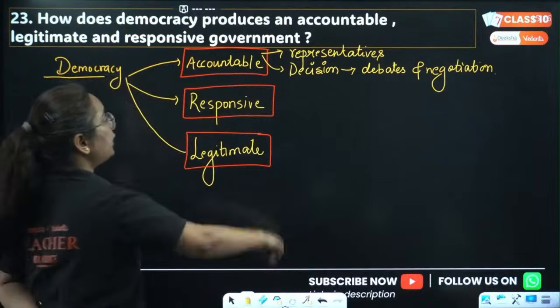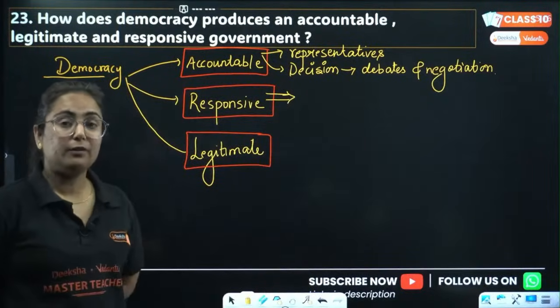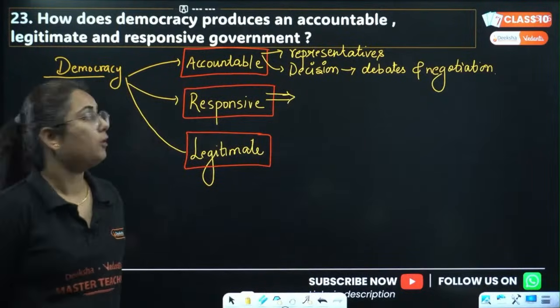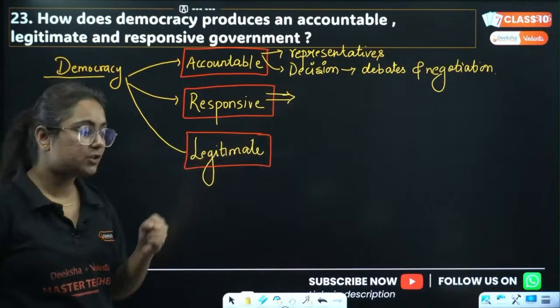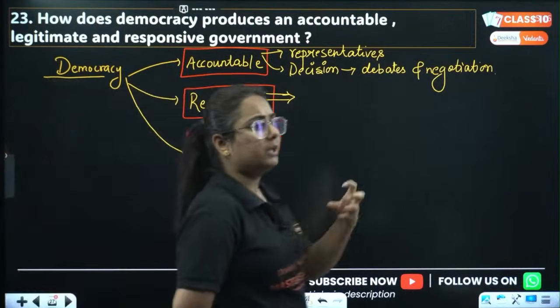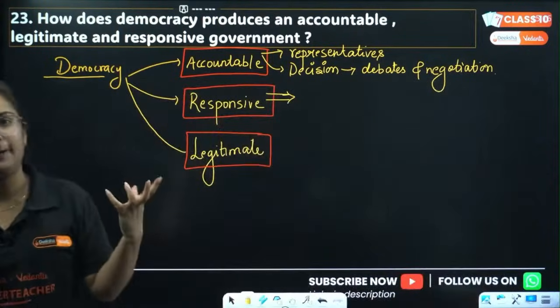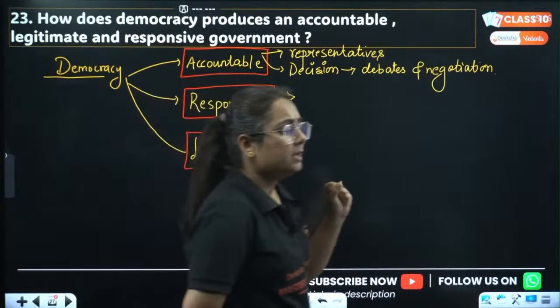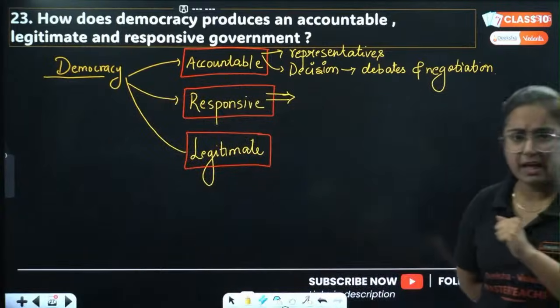When we talk about responsive form of government, as decisions are taken by debates and negotiation, the decisions will favor the majority of the population of India. Not everyone will be happy, but at least the majority of the population will be happy.